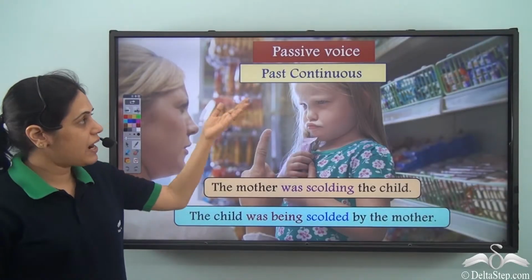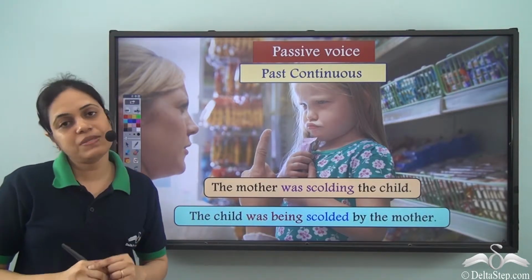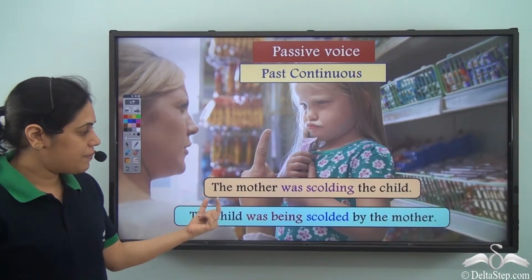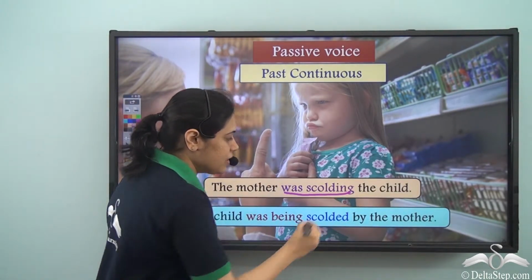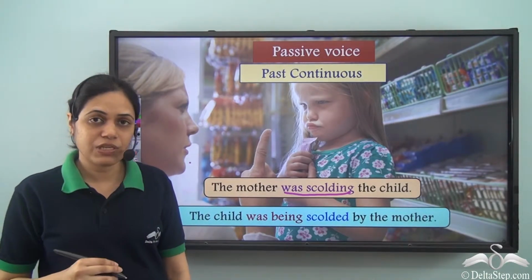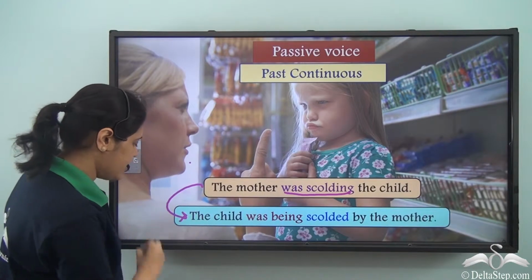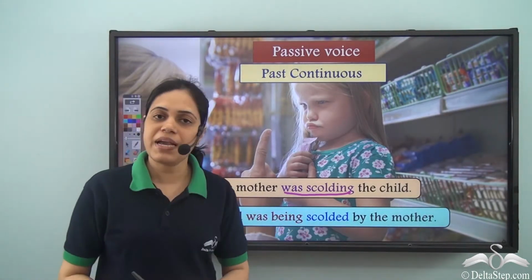Now for forming past continuous as well, we use two be verbs, one after the other, in the passive voice. The mother was scolding the child. Was scolding means it is past continuous. Now if I write this sentence in passive voice, it will become, the child was being scolded by the mother.